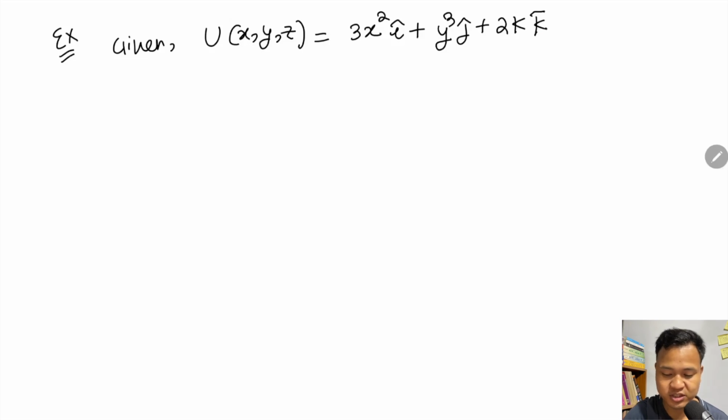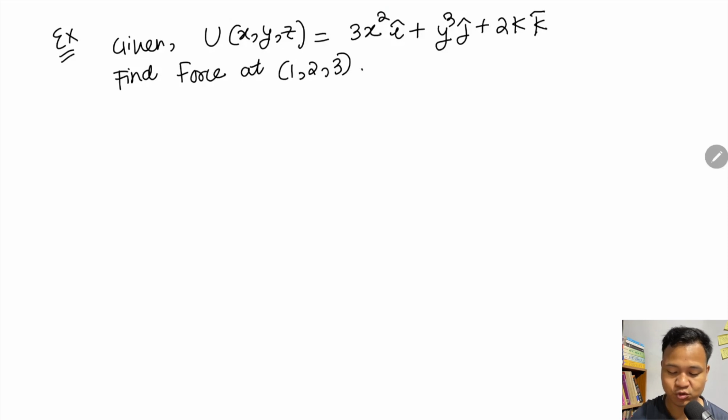The question is to find the force at position 1, 2, 3.